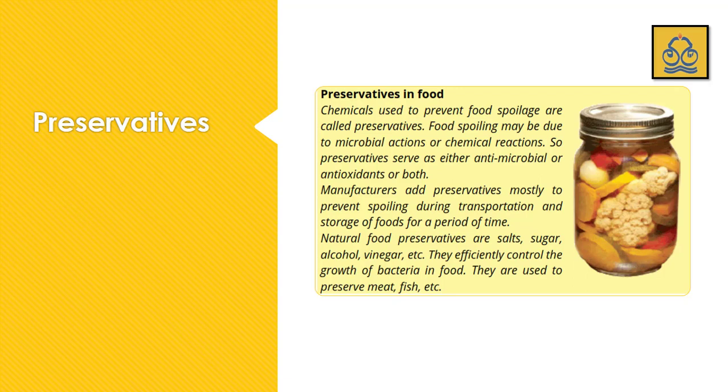Food spoiling may be due to microbial actions or chemical reactions. So preservatives serve as either antimicrobial or antioxidant or both. Manufacturers add preservatives mostly to prevent spoiling during transportation and storage of foods for a period of time. So you can also learn this.